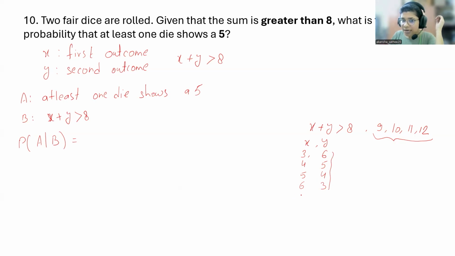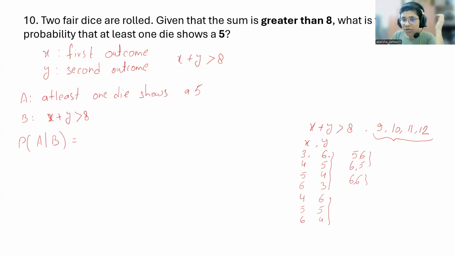You can have 10 as 4 with 6, 5 with 5, then 6 with 4. These are the three outcomes for 10. For 11 you will have 5 with 6, 6 with 5, right? And then for 12, 6 and 6.